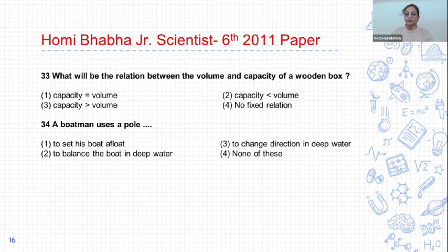34. A boatman uses a pole, first, to set his boat afloat, second, to change direction in deep water, third, to balance the boat in deep water, and fourth, none of this. And the correct answer is first, to set his boat afloat. When the boatman sets his boat afloat, he applies force on the pole. According to Newton's third law of motion, the earth also applies an equal and opposite force on the boat and the boat floats. So option 1 is correct.